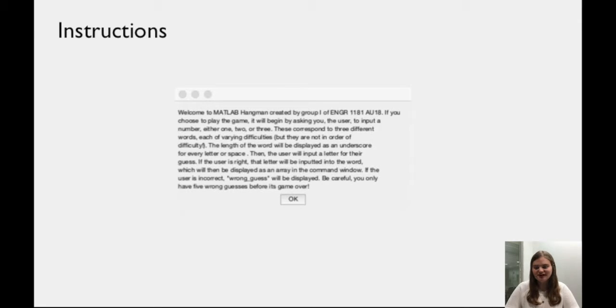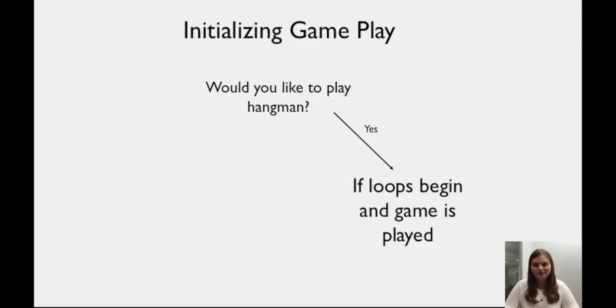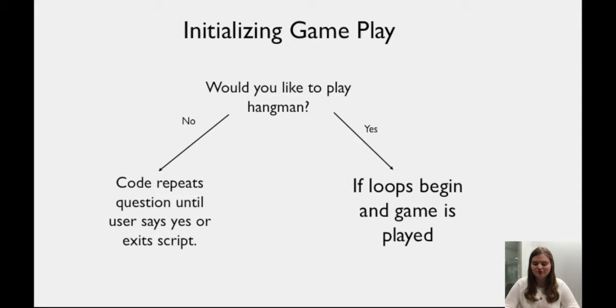The game begins with the instructions popping up in a message box. The user is first asked to input yes or no as to whether or not they want to play the game. The program uses an if loop afterwards. If the answer is yes, the rest of the program proceeds, and the user can play. If the answer is no, then the program asks the user once again if they would like to play.